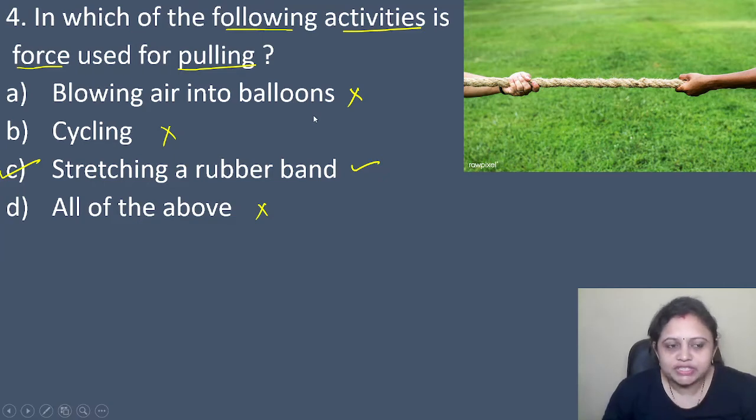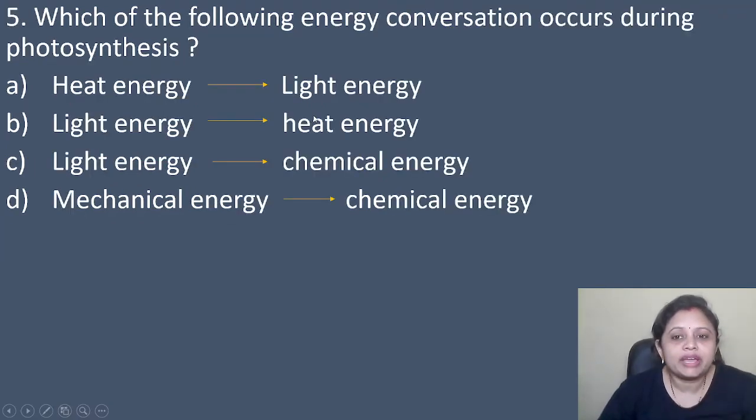Coming to the next question, which of the following energy conversions occurs during photosynthesis? Option A, heat energy to light energy. B, light energy to heat energy. C, light energy to chemical energy. D, mechanical energy to chemical energy.